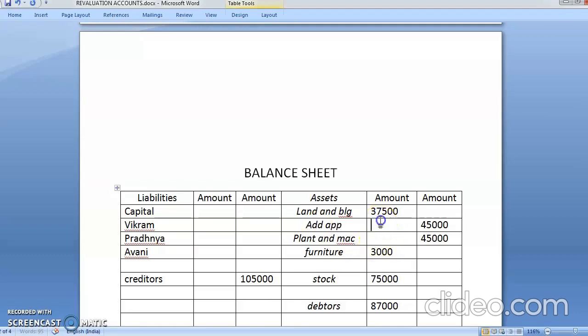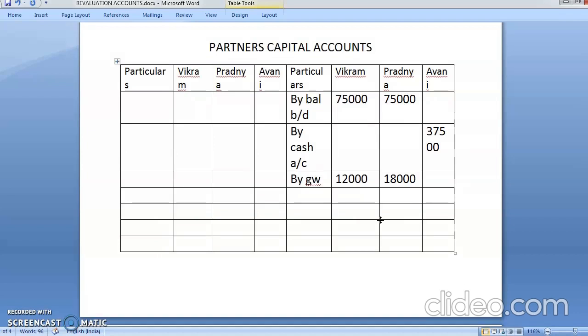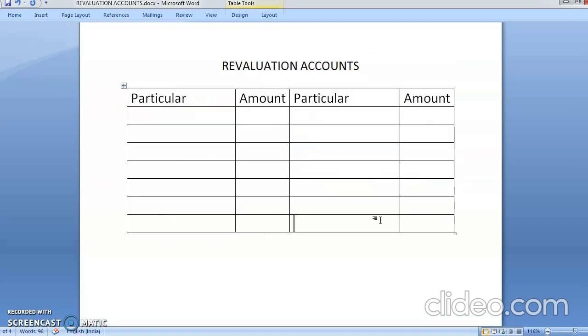appreciation. How much is the appreciation? How will we get it? 45,000 minus 37,500. That comes to 7,500. See, when the value of an asset increases, it is an income for the firm. Am I correct? So it will come on the credit side.